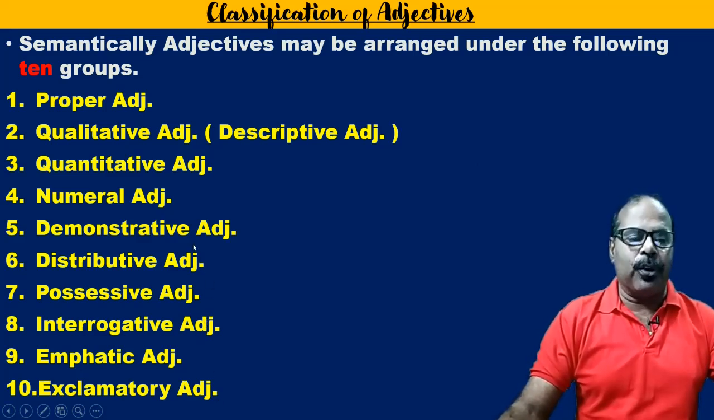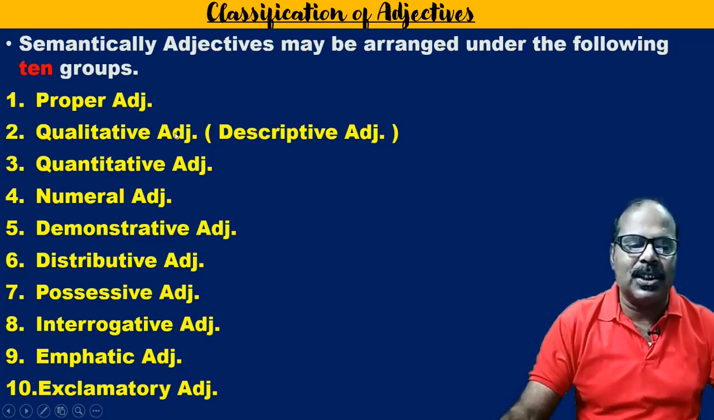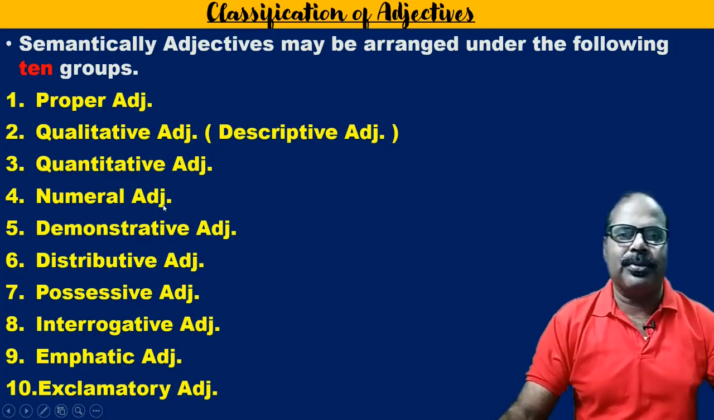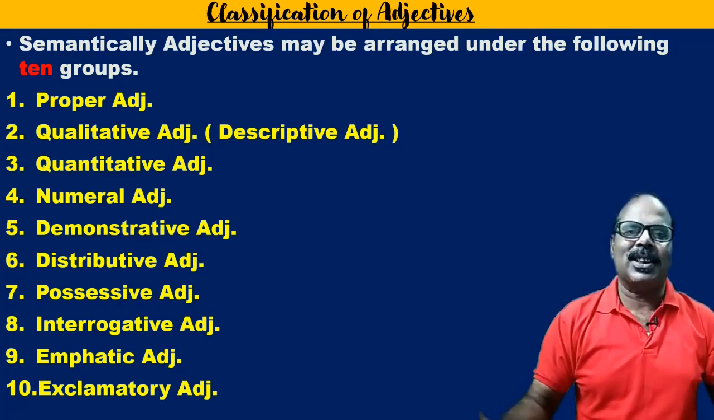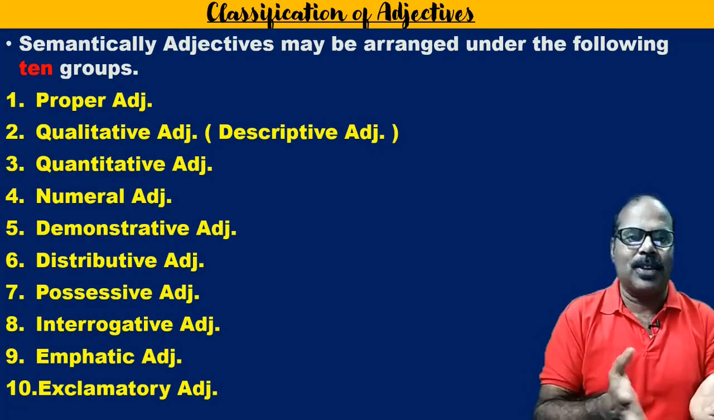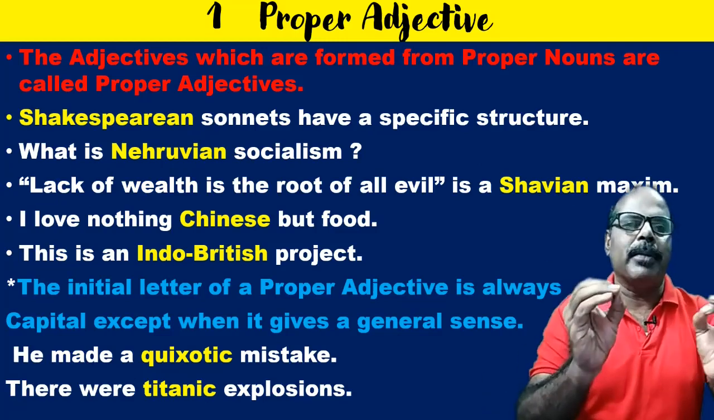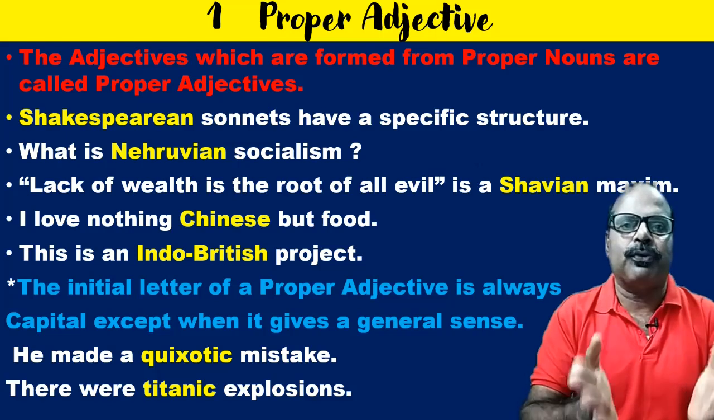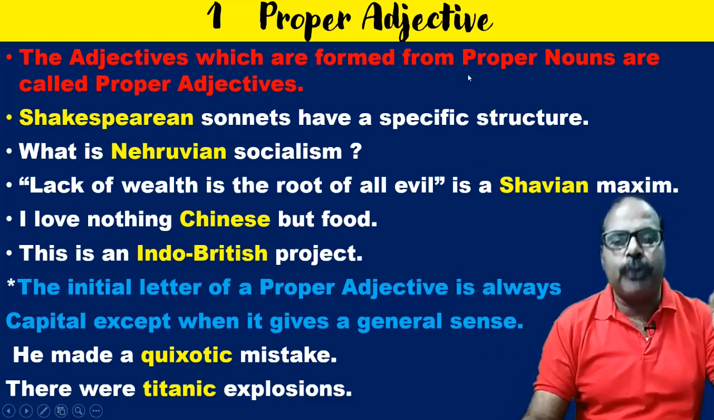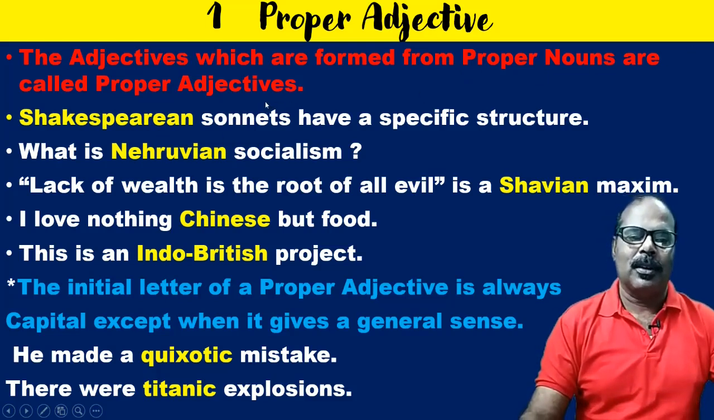In this video, I will discuss 4 types of adjectives: proper adjective, qualitative adjective, quantitative adjective and numeral adjective. In the next lesson, I will discuss the other 6 types. Now let us proceed. Proper adjective. The very name indicates that this adjective is formed out of a proper noun. The adjectives which are formed from proper nouns are called proper adjectives. For example,